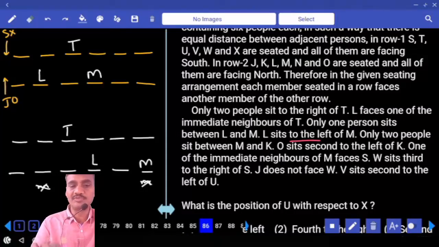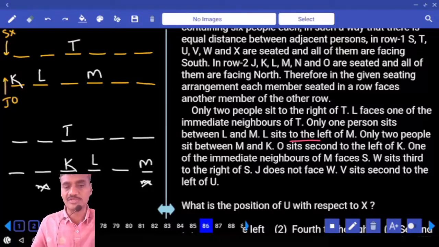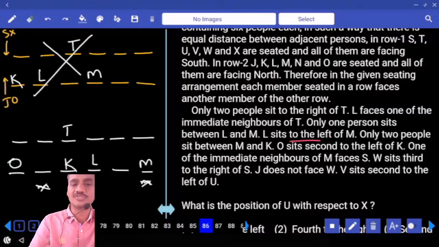And only two people between M and K. 1, 2, K is here. Now in this one, K is at this place. And two people between M and K. O sits second to the left of K. O is seated second. In the first case, is it possible? Not possible. First is ruled out.